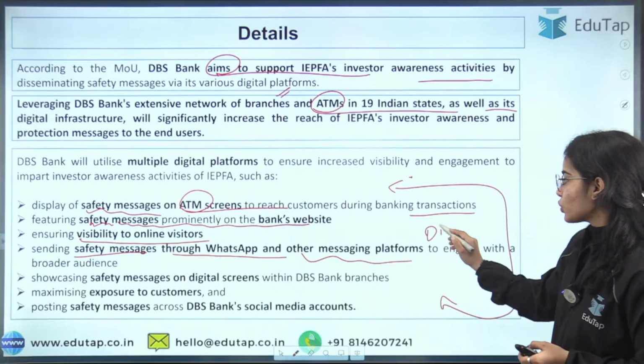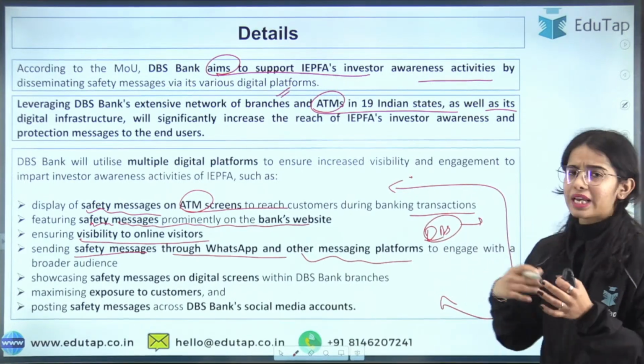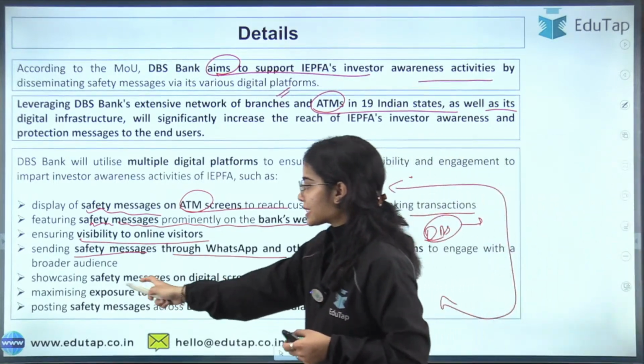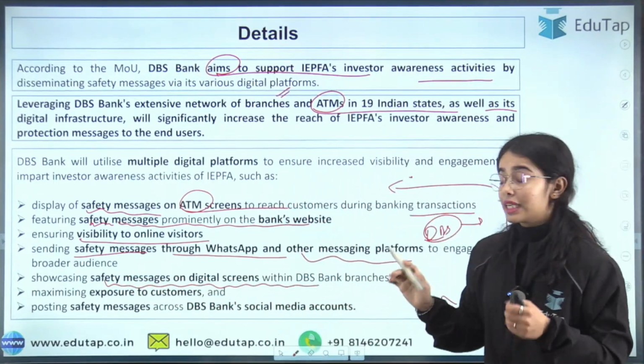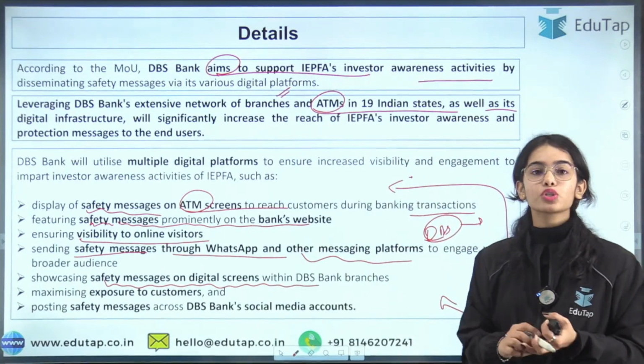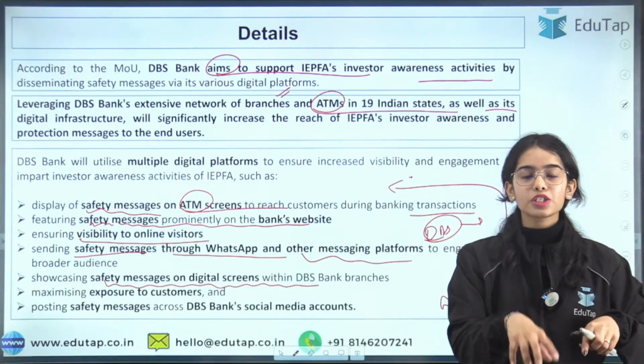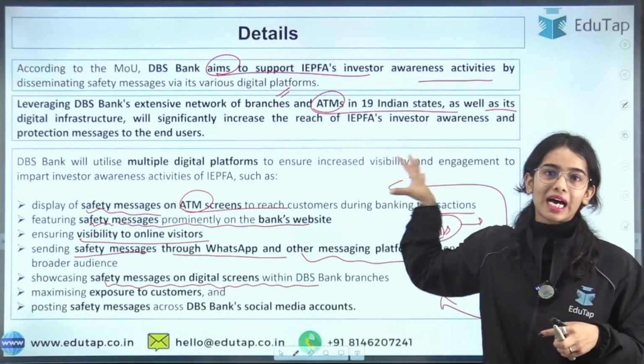So DBS can also send these messages to the customers of DBS. Showcase safety messages on digital screens within the DBS Bank branches. So if you are going to the DBS Bank branches, on the walls or on the screens, you can see the messages of the IEPFA.